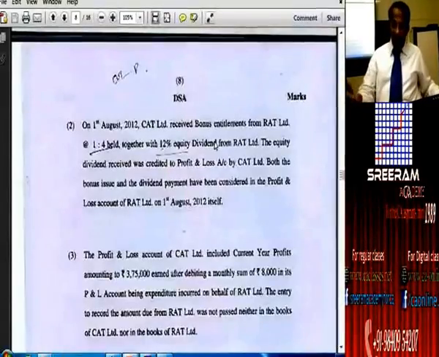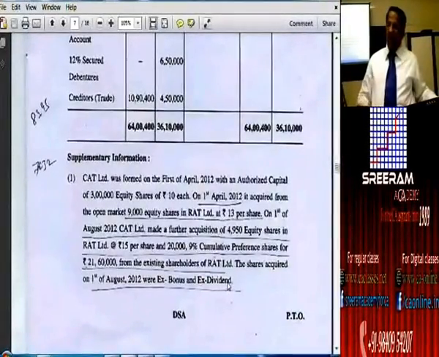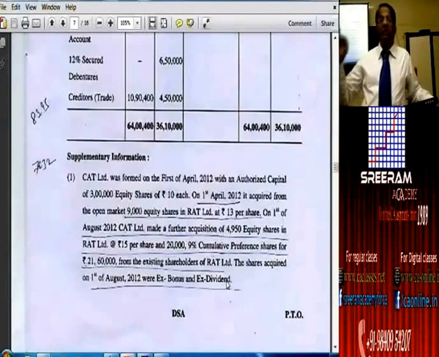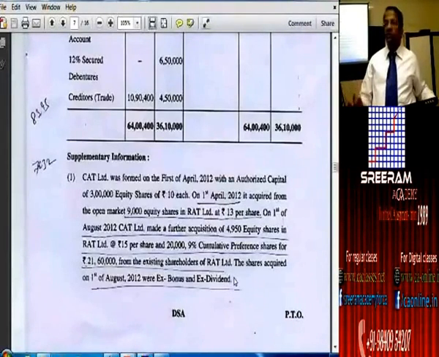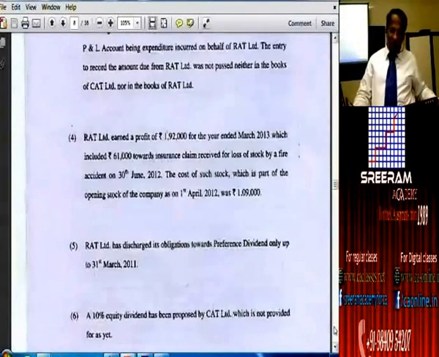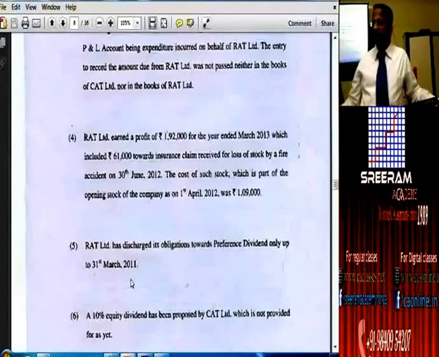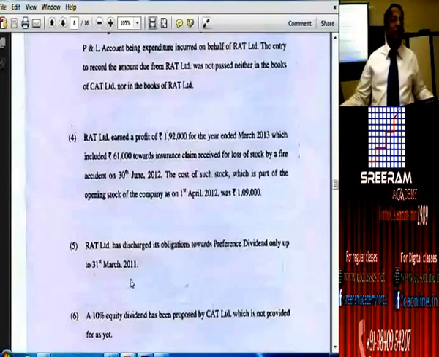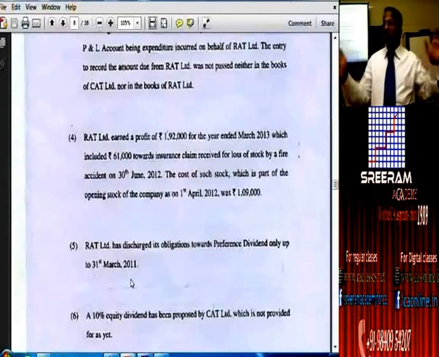Are you understanding? And more so in the first adjustment what they have given, it is on ex dividend basis. That means dividend got declared both for preference share capital as well as for equity capital, because this is a common statement that they have made, it is ex dividend. Are you following all of you? So therefore we are forced to understand that this date is a mistake. 31st of March 2011 what they have printed should be understood as 31st of March 2012. So only then it will be compatible.